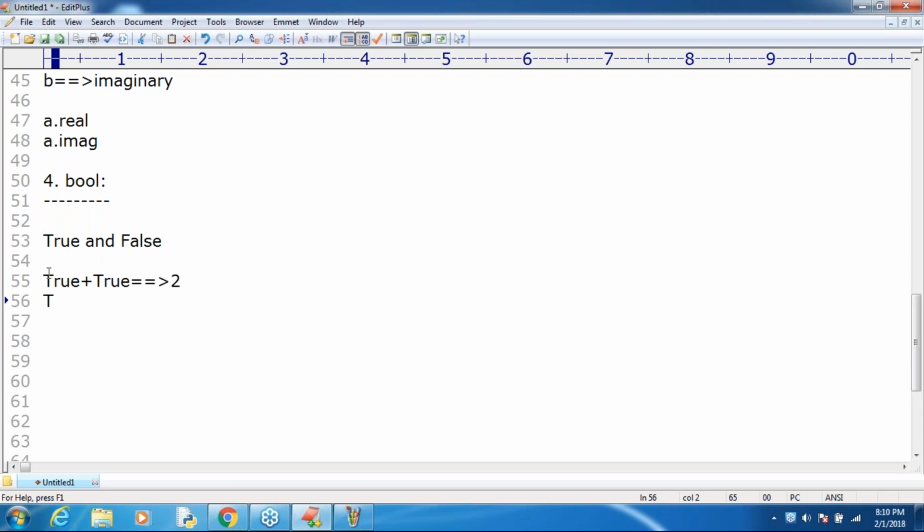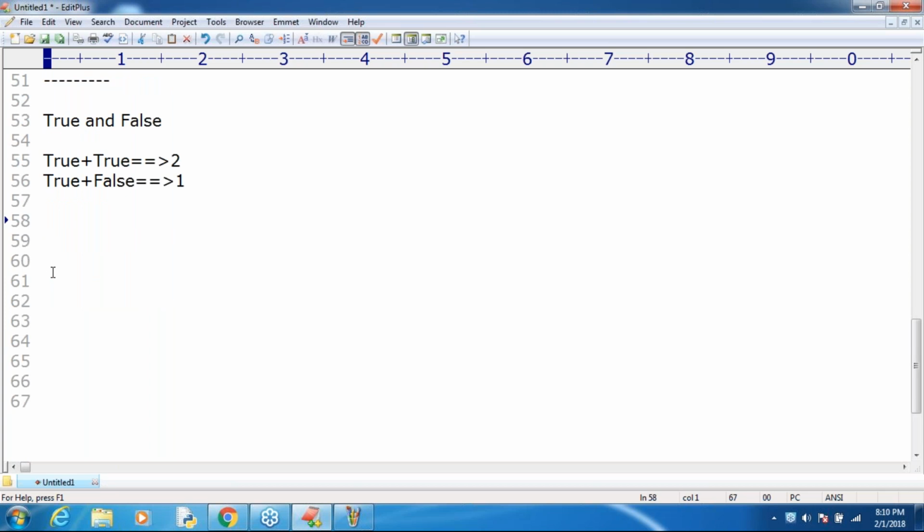Next, true plus false. Can you please tell what output you are going to get by default? 1. Because true means 1, false means 0, so 1 plus 0 is 1. That's all, 1 is the output, right? This is about the Boolean data type.